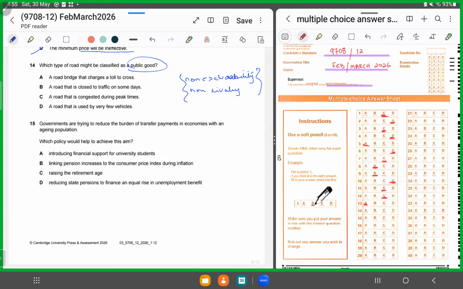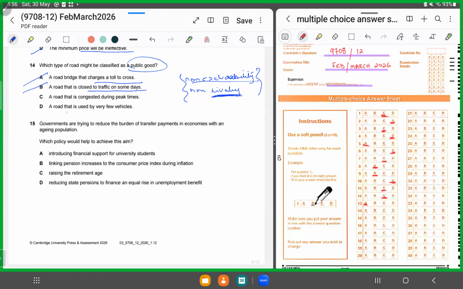Now, a road bridge that charges a toll to cross. If it is charging a toll to cross, that means the non-excludability function is not being satisfied. You are excluding those who can pay from those who cannot pay. So it cannot be A. B says a road that is closed to traffic on some days. If the road is closed for traffic on some days, again you are restricting. So that means you're not satisfying the characteristic, right? You are again excluding people from consuming it.